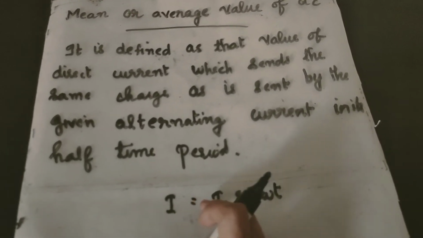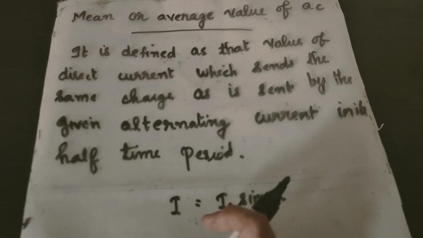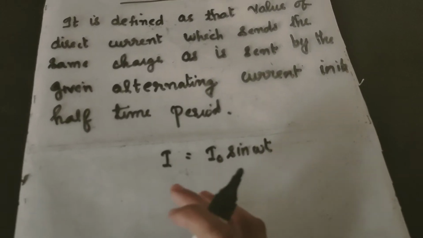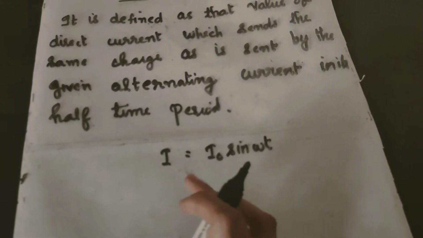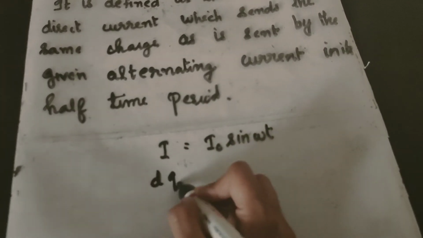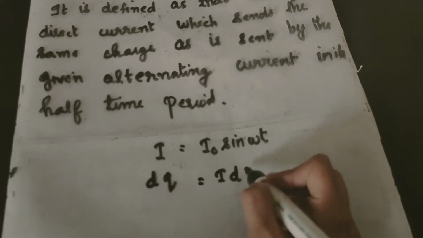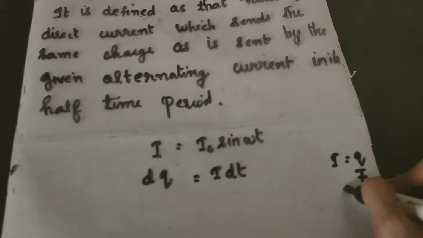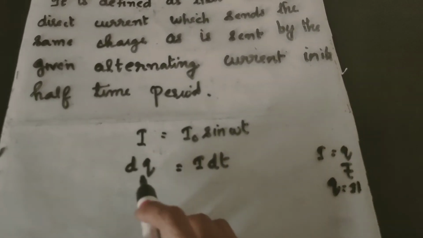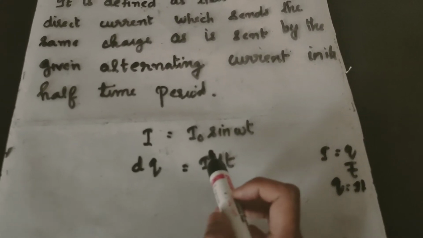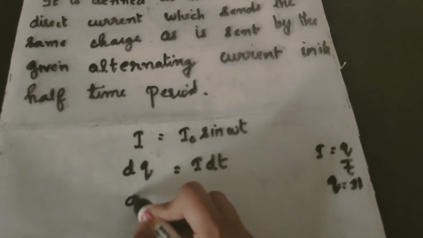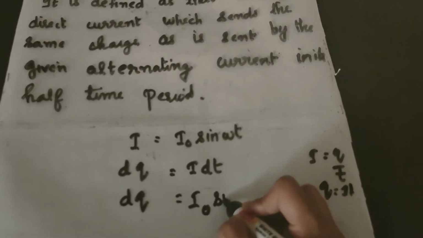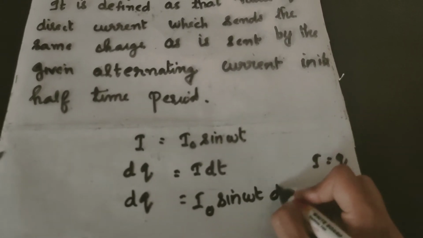Then the amount of charge that flows through the circuit in small time dt can be written as dq is equal to I into dt, because we know I is equal to q by t, so q can be written as I into t. So small charge dq can be written as I into dt. Then dq becomes I0 sine omega t into dt.